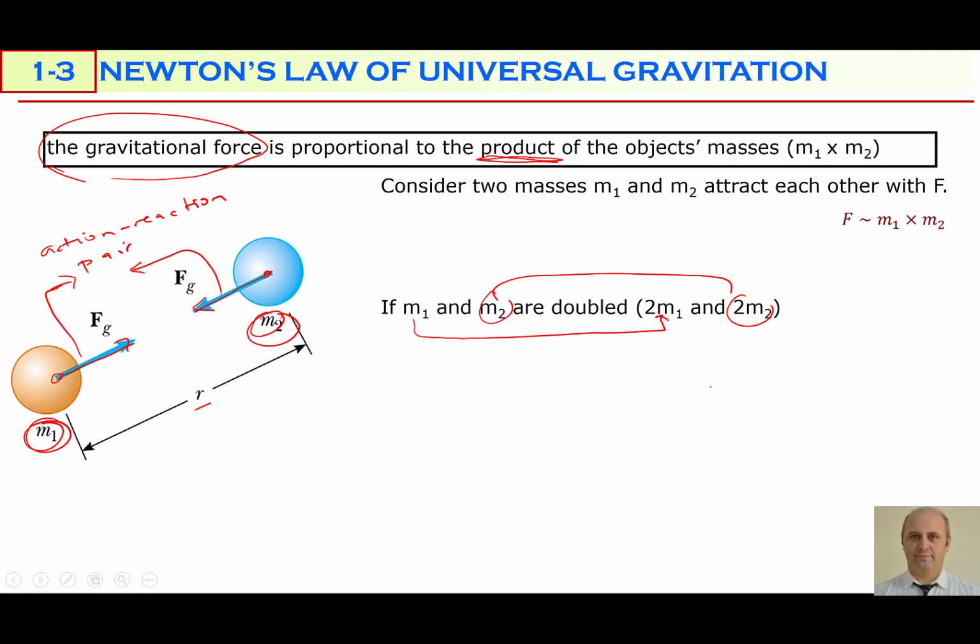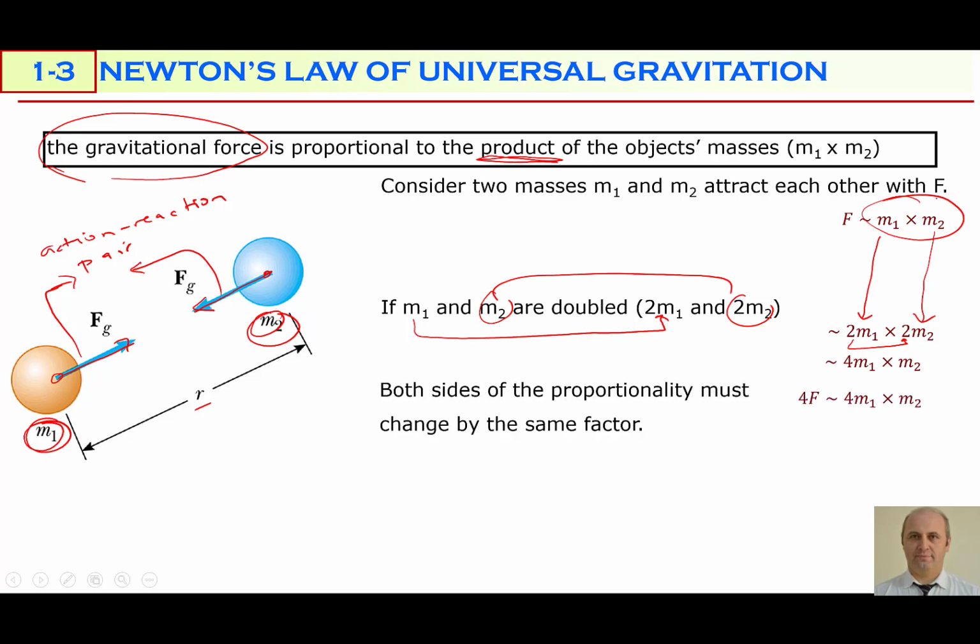Generally, exam questions sometimes ask in this manner. If both masses are doubled, so mass 1 becomes 2 mass 1 and mass 2 becomes 2 mass 2, we multiply 2 and another 2. So 2 times 2 becomes 4, so 4 times mass 1 times mass 2. As you see, the right side of this proportionality increased by a factor of 4. So the left side also must increase by a factor of 4, which means the force must change by a factor of 4.